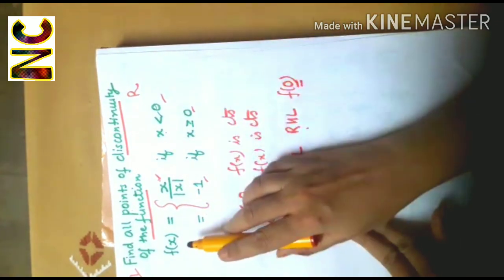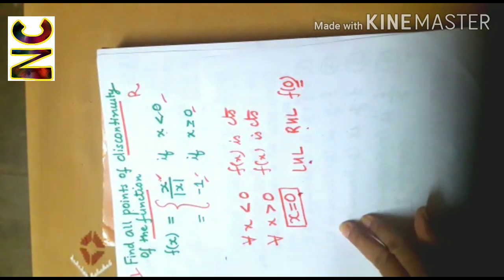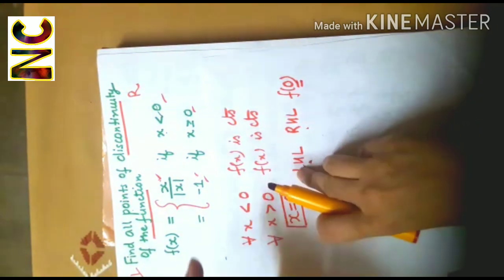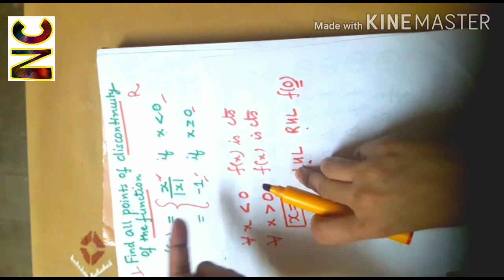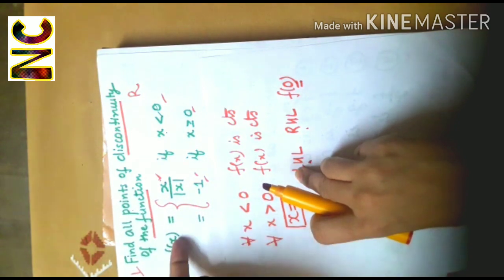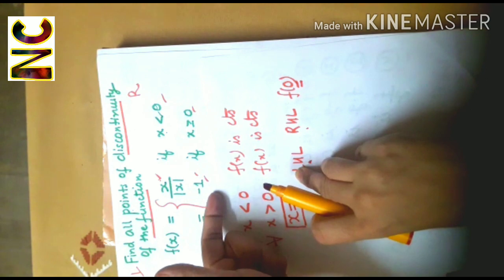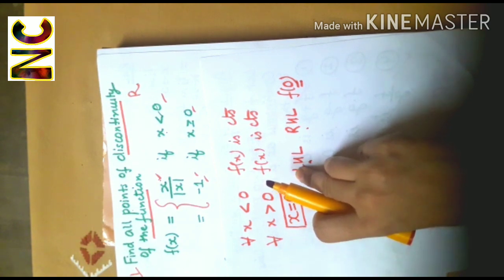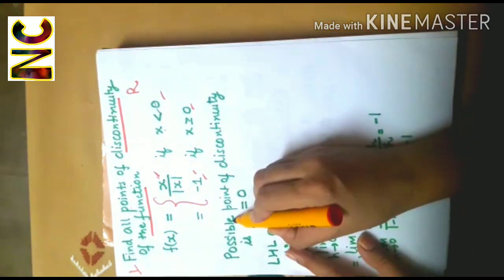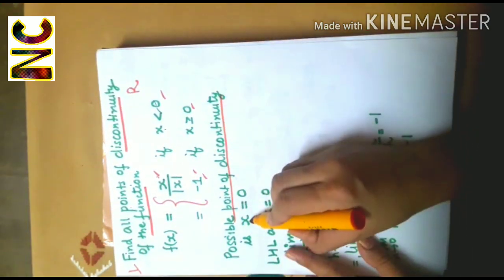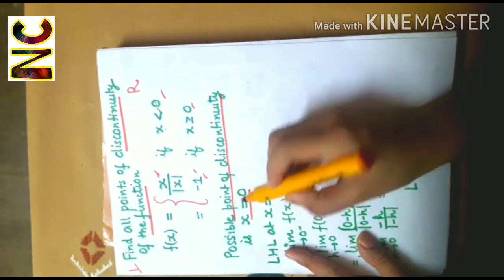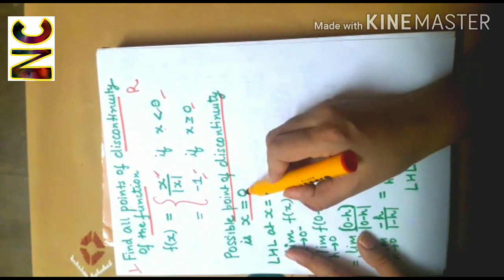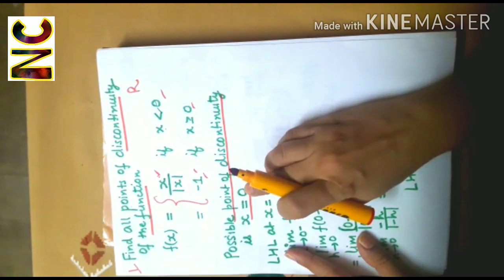So in that case, f(x) will follow this definition. So while computing left hand limit and right hand limit, f(x) is following two different definitions. So there is a possibility that left hand limit and right hand limit may differ. So the possible point of discontinuity is x equal to 0. So we will check the continuity of the function at x equal to 0.